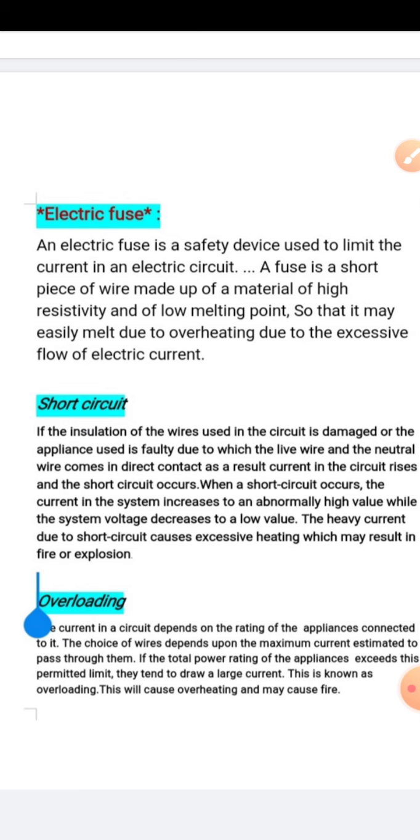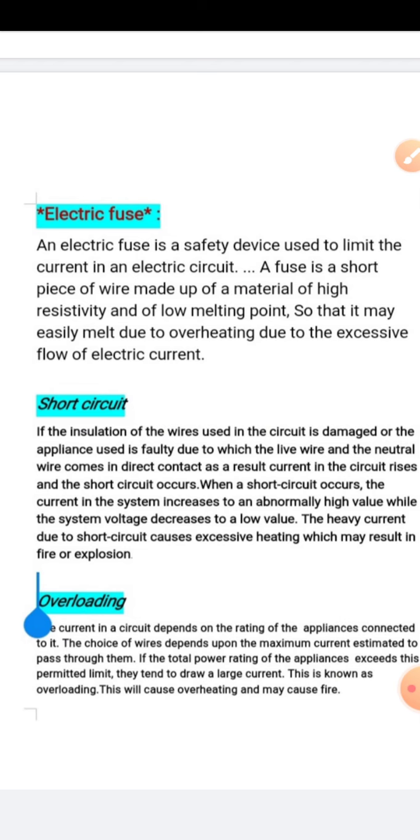Okay, next is overloading. Sometimes they ask the difference between short circuit and overloading. Overloading means if maximum, or you can say over current, is flowing through a circuit. For example, if the current rating of your domestic electric circuit is 10 ampere, means only 10 ampere current it can tolerate, and you are connecting your geyser also, heater also, refrigerator also, then it may take a current more than 10 ampere. Let us suppose 11 ampere.